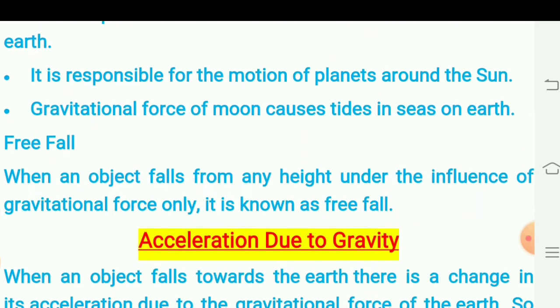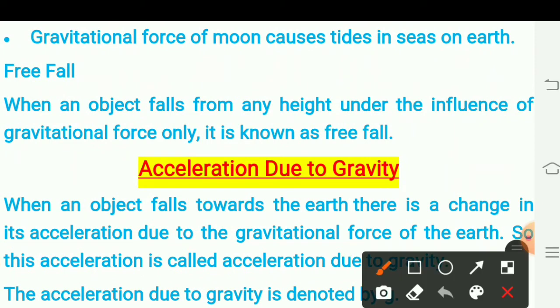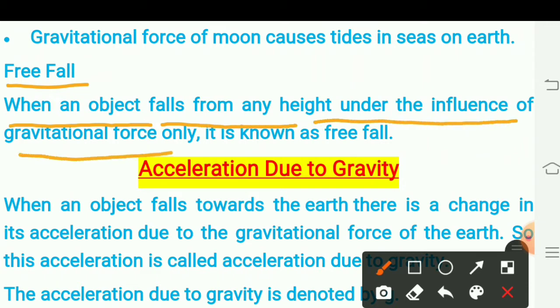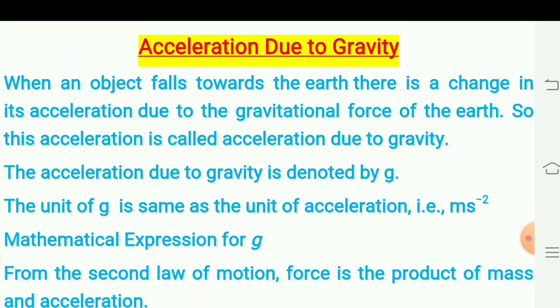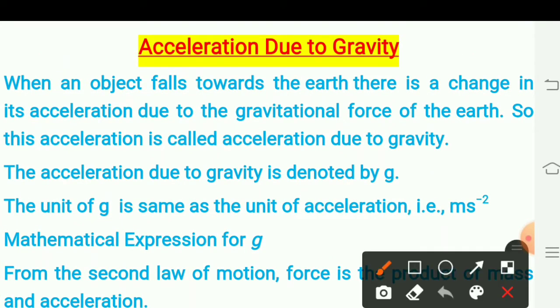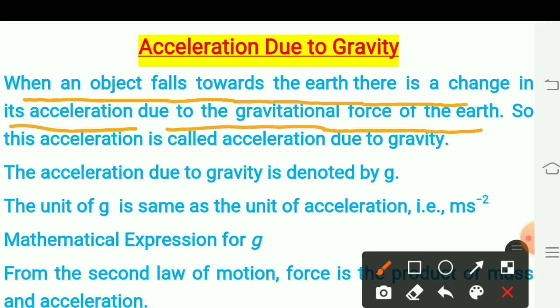Now, what is free fall? Free fall means when an object falls from any height under the influence of gravitational force only, it is known as free fall. What is acceleration due to gravity? When an object falls towards the earth, there is a change in its velocity due to the gravitational force of the earth.